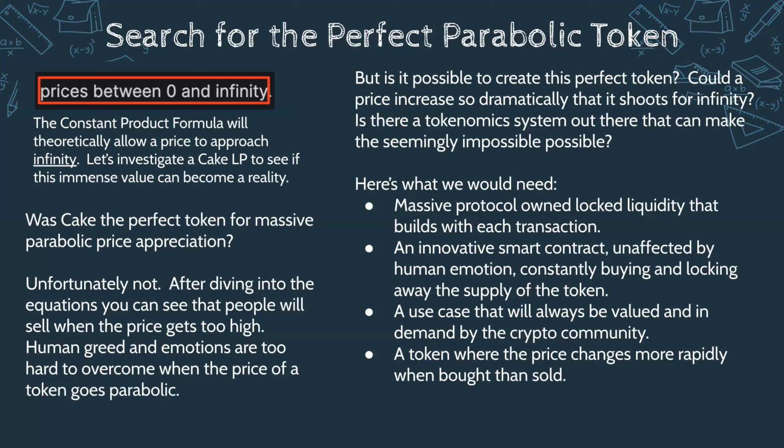If we could do that, then it's possible to test the limits of this constant product formula, the parabola, and could we theoretically get sky-high price appreciation? Could we find this?